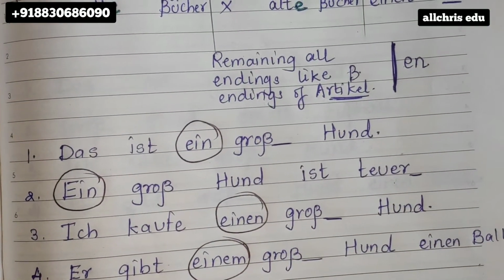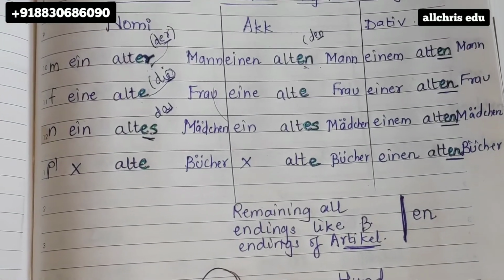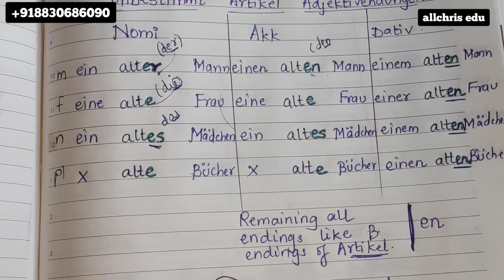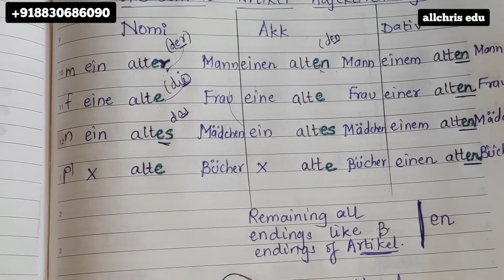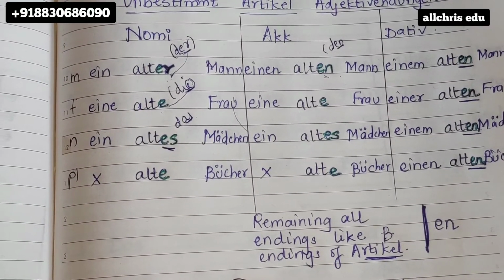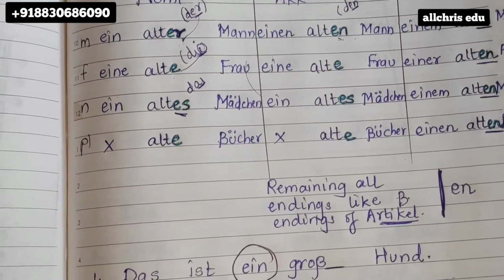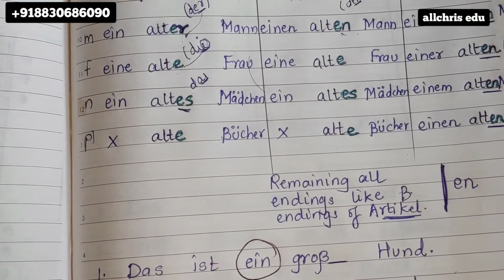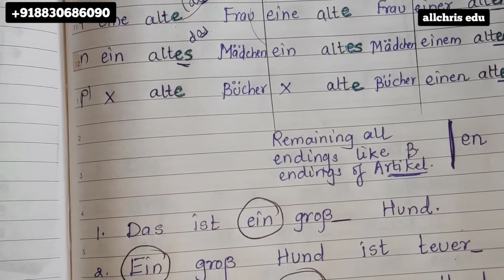Once you know it is nominative, you need to go to the nominative chart, and which gender it is, that also is important. Hund is male. So according to male, what article will come? What adjective endungen will come? Because the article is already written. So what is the adjective endungen? That you have to mention over there.